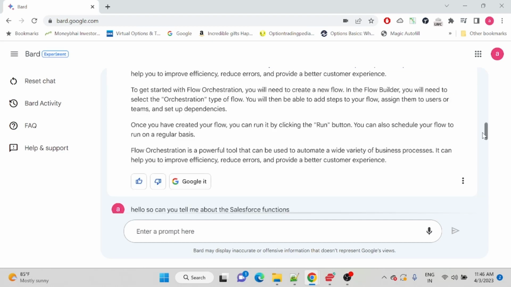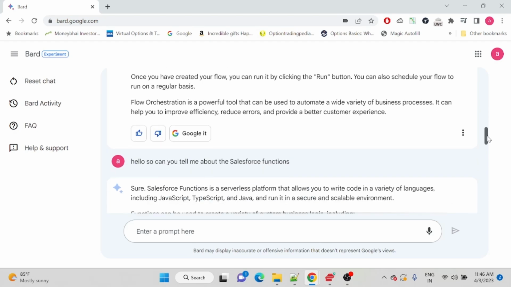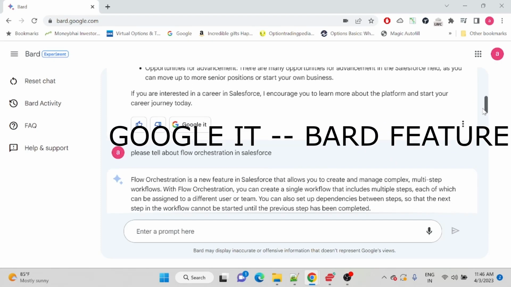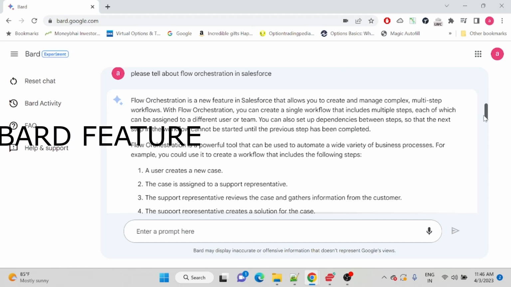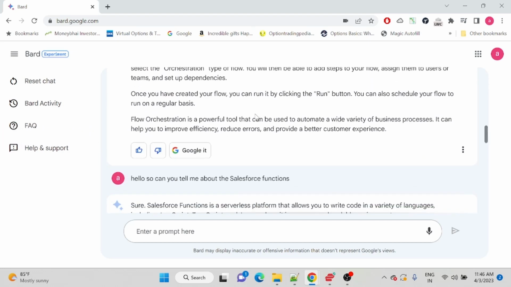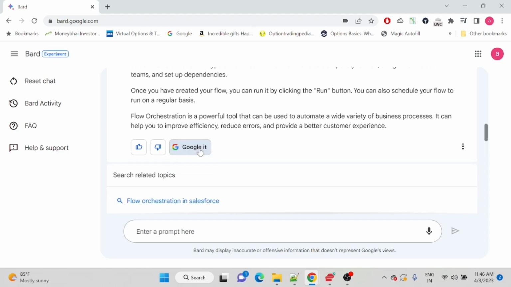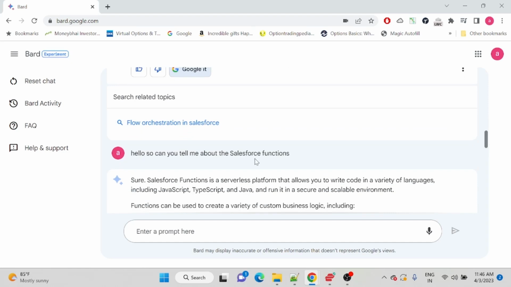One of the important features which we just missed on Google Bard is an option called Google it, right? Let's say you have provided a certain question and you're not satisfied with the answers provided by Google Bard. Then you can just click on Google it, and it will provide you related links.